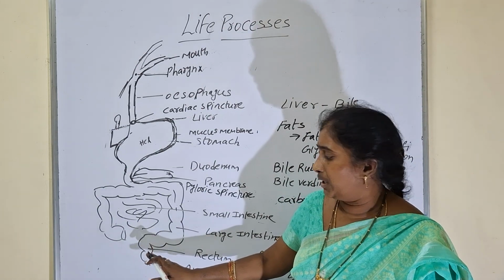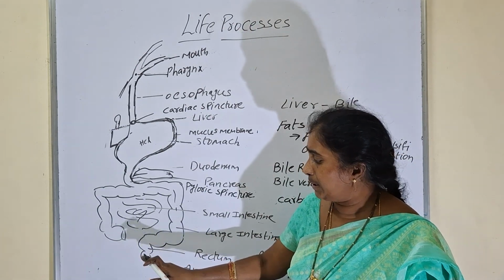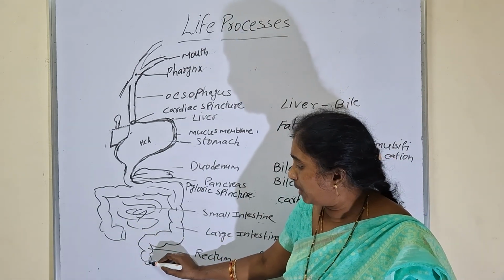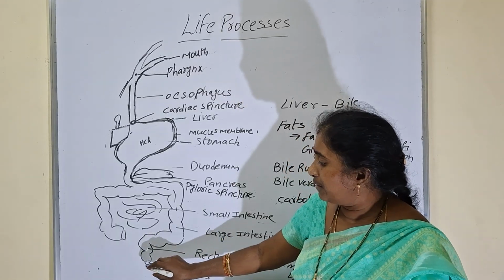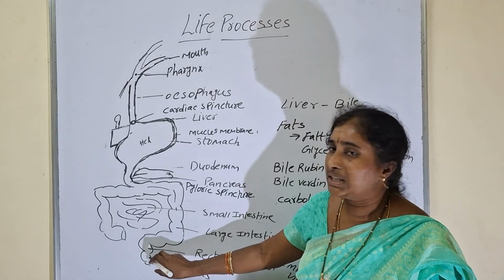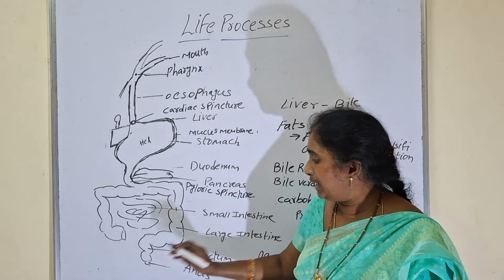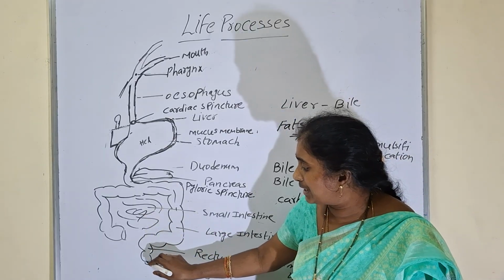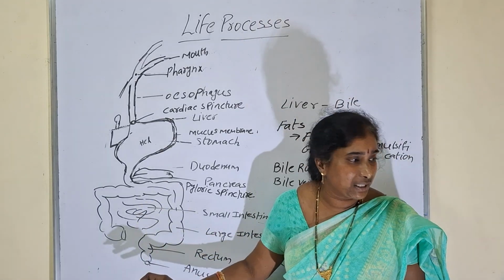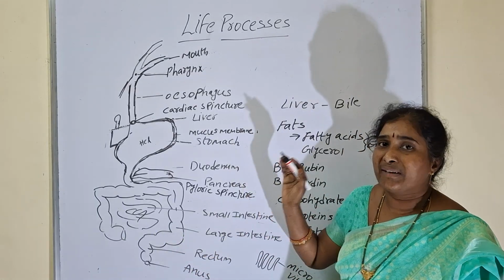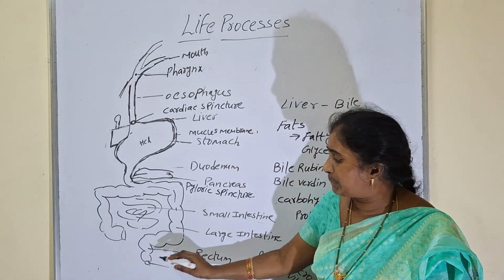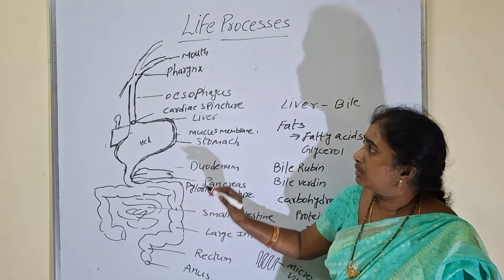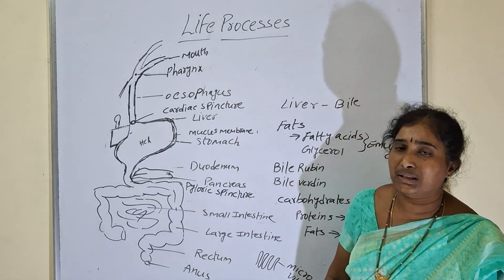After storing the fecal material in the rectum for some time, through the anus it will be sent out from our body. Near the anus also we have two sphincters: one is a voluntary sphincter, one is an involuntary sphincter. The voluntary sphincter is under our control; the involuntary sphincter is under the control of the brain. Whenever the brain gives a signal, then only the sphincter will open. So this is about the human digestive system.